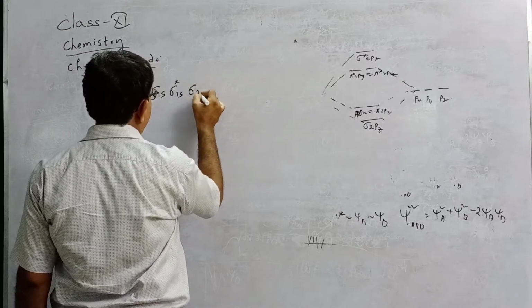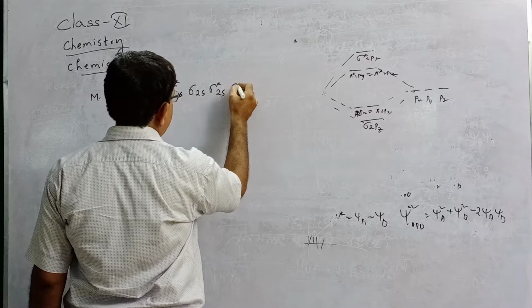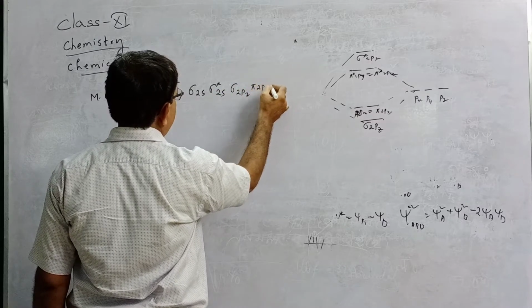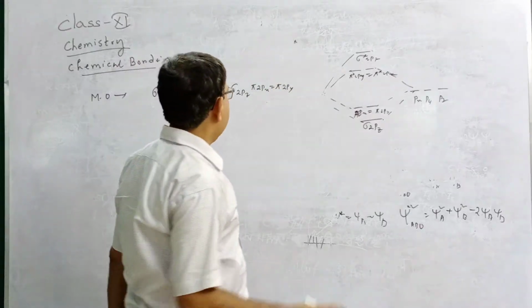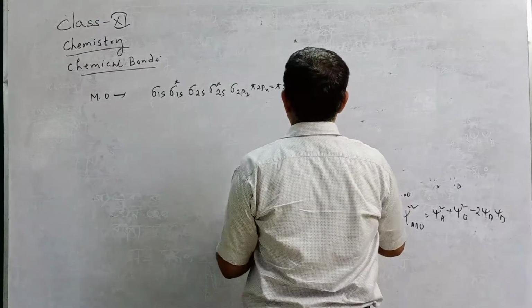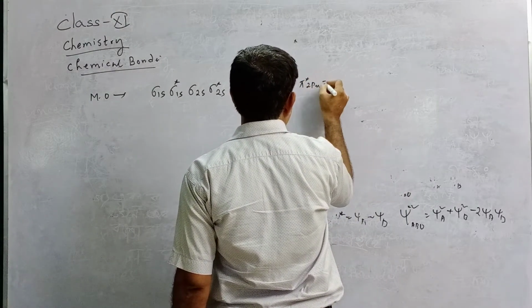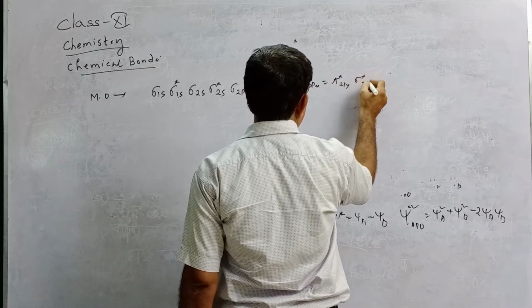Then sigma 2s, sigma star 2s. Then sigma 2pz, pi 2px equal to pi 2py. And then pi star 2px equal to pi star 2py, sigma star 2pz.